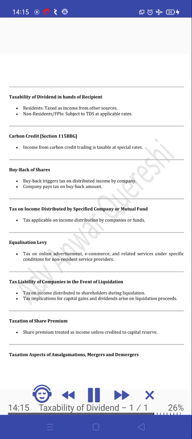Taxability of dividend in the hands of the recipient. Residents are taxed as income from other sources. Non-residents, FPIs, are subject to TDS at applicable rates. Carbon credit, Section 115BBG. Income from carbon credit trading is taxable at special rates.